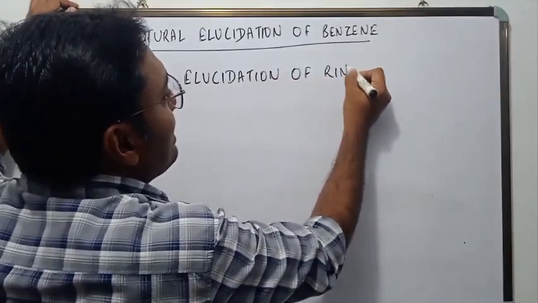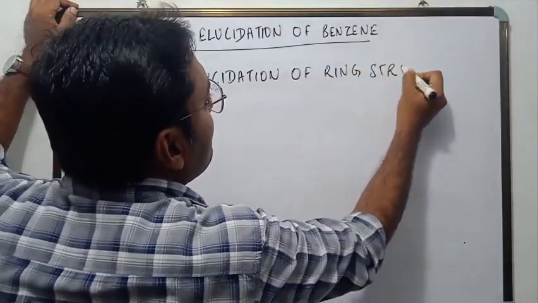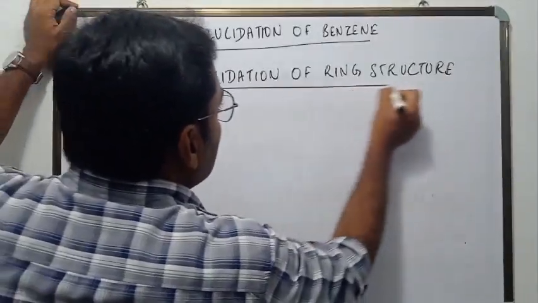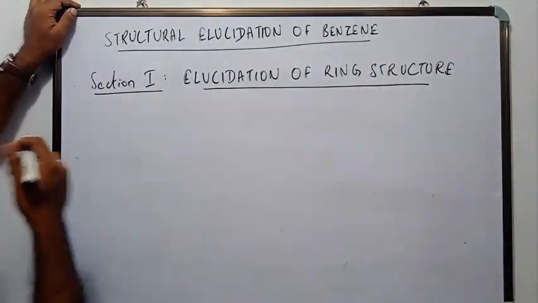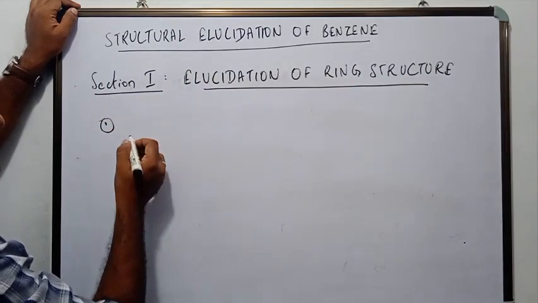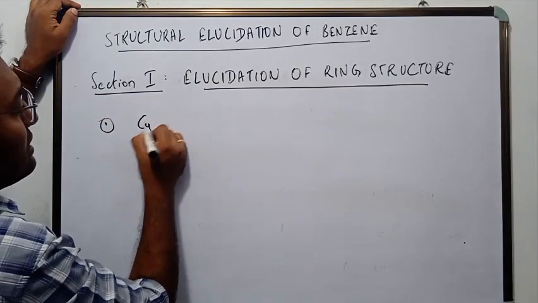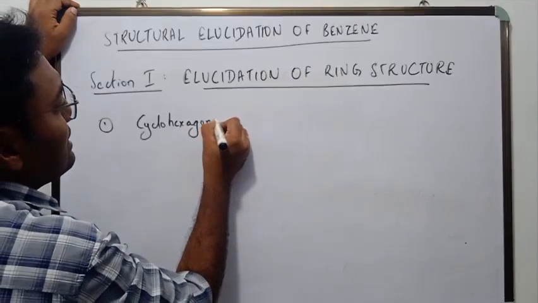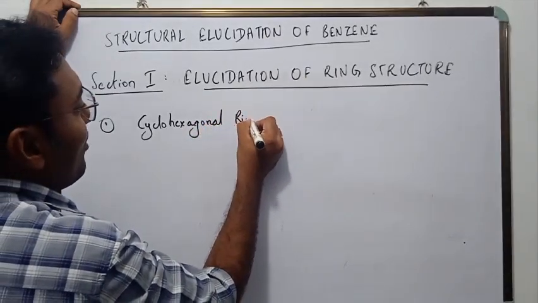So in section 1 we will study that. The first thing he tried to prove is that benzene is a cyclohexagonal ring.